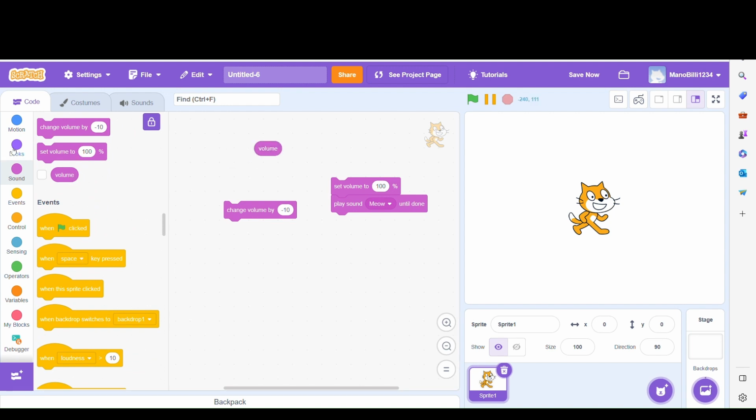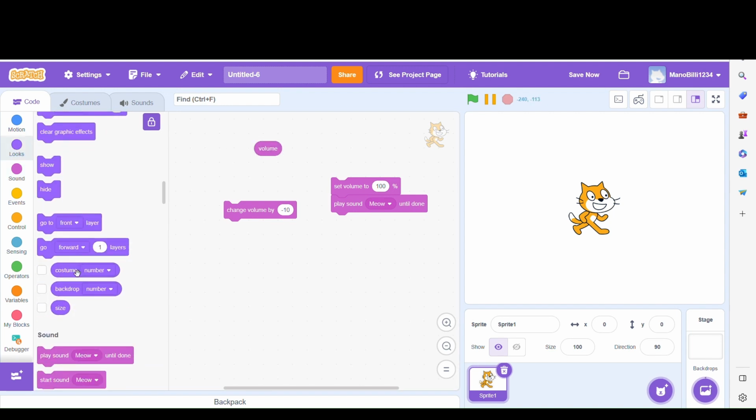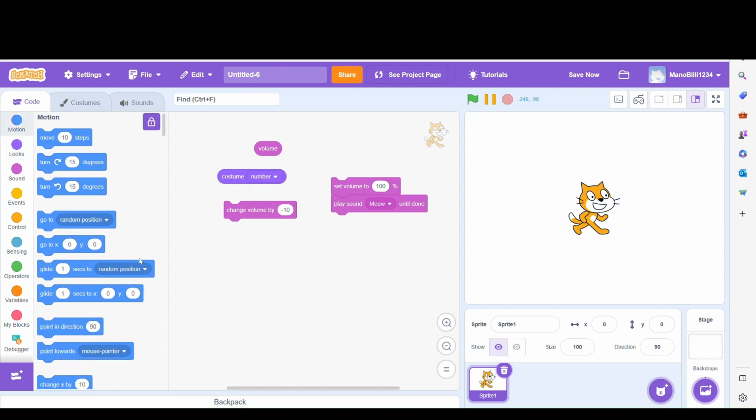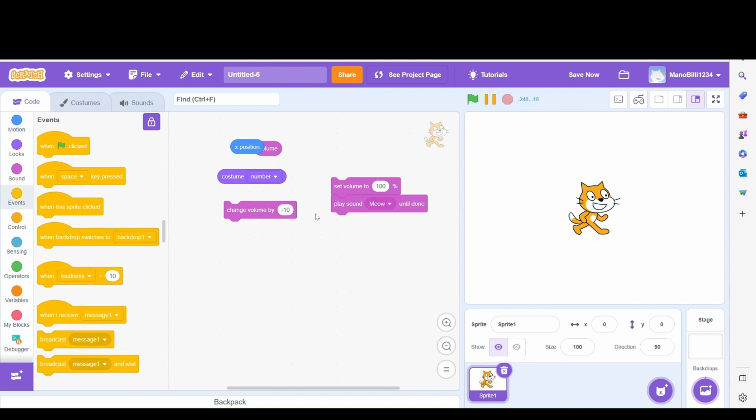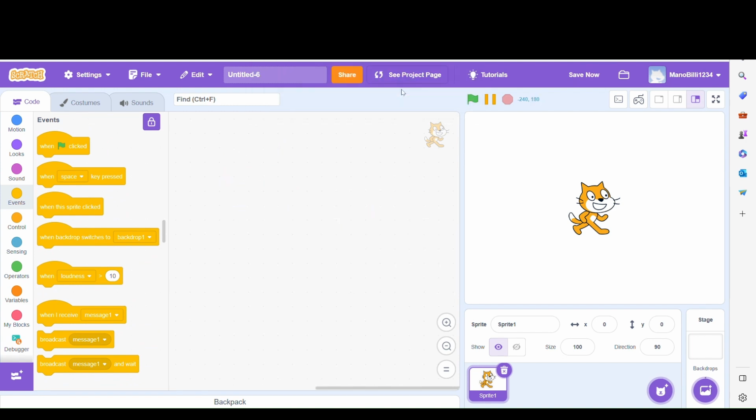This one is just like the costume number or the motion XY position blocks we have read. If you haven't watched those videos yet, go ahead and watch them. And if you have any query, feel free to ask me in the comment section down below. I'll surely make a short video about it.